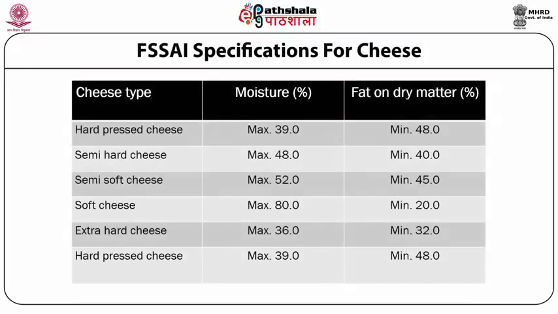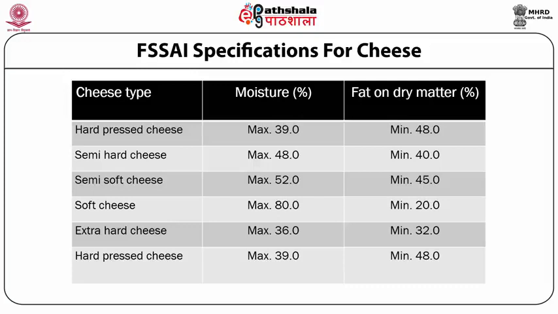This slide pertains to the Food Safety and Standards Authority of India specifications for cheese varieties, particularly both the hard as well as the soft ones. The hard pressed cheese should have a maximum moisture of 39% and a minimum fat on dry matter of 48%.